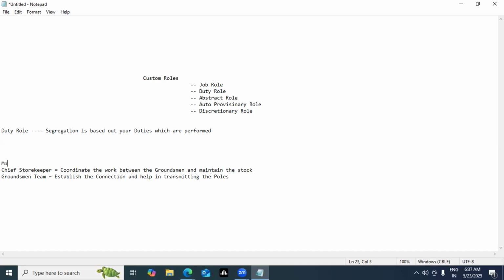Above them, in my company, I have a manager. The duty of the manager is basically to create the report. What is this report? How many orders we got in a particular week: there were 10 orders to transplant a pole, 6 orders to make a connection, and 6 inquiries about issues faced. He's also the person who manages the calls received at my office.